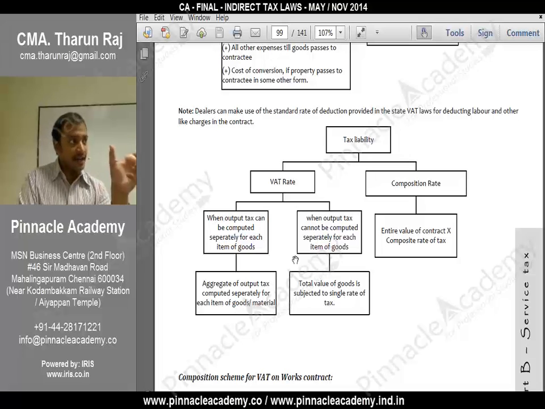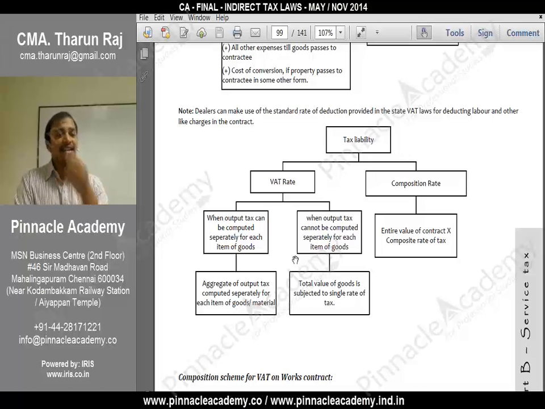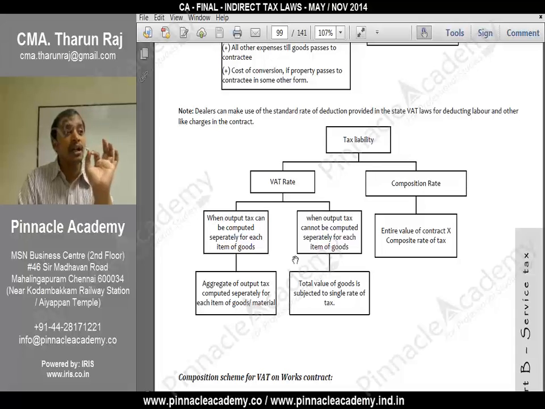What is the logic? On the entire value into 60% into 12.36. Instead, if I want rate, what I can do? 60 into 12.36, you will be getting that rate: 7.416%. Under VAT, how much you should pay? 4%. Okay. On entire value, even under VAT also you have to pay on entire value, under service tax also you have to pay on entire value. So in total, what will be your burden? 11.416. Okay, this is one combination.